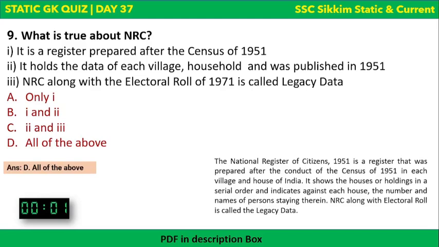So first, it is a register prepared after the census of 1951, correct. It holds the data of each village household and was published in 1951, NRC, correct. And NRC along with the electoral roll of 1971 is called legacy data, it's also correct.